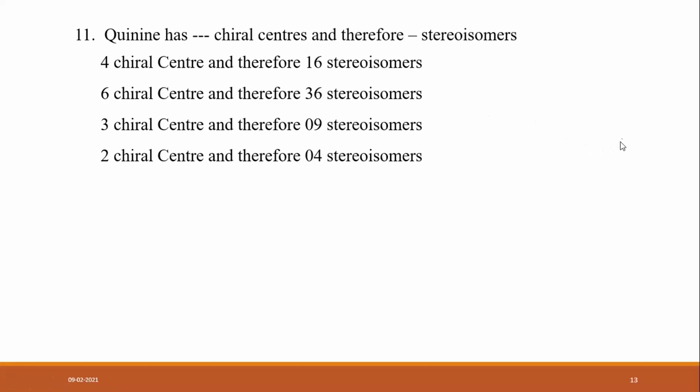So what is the answer? Anyone? Quinine is a Cinchona alkaloid, an antimalarial agent. Anyone please?